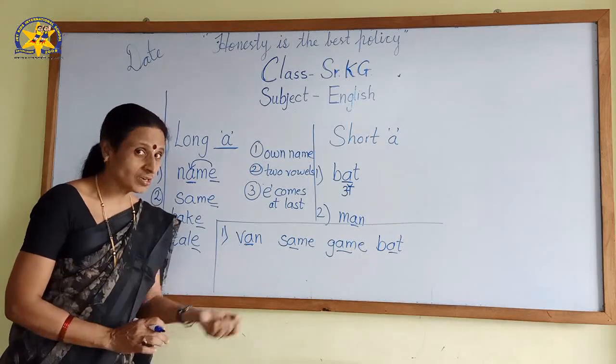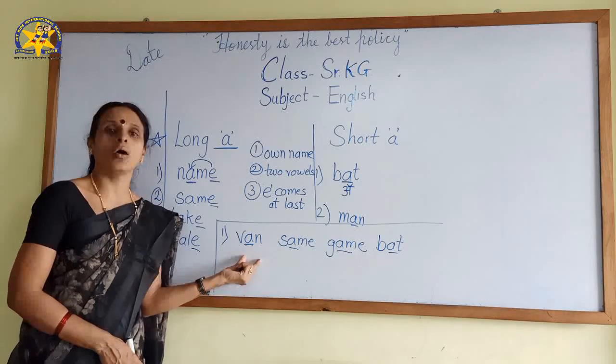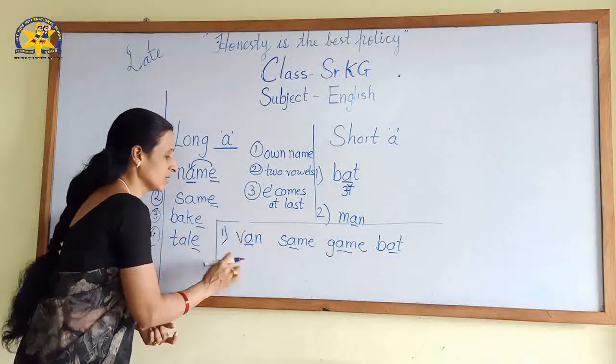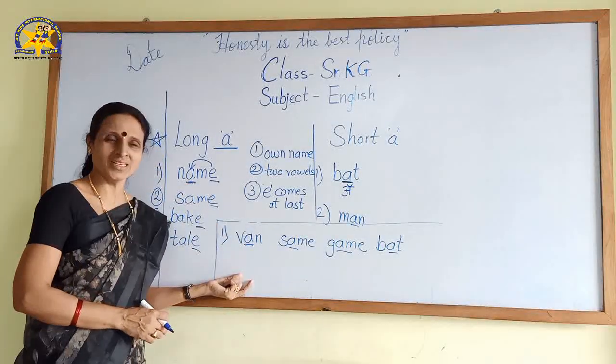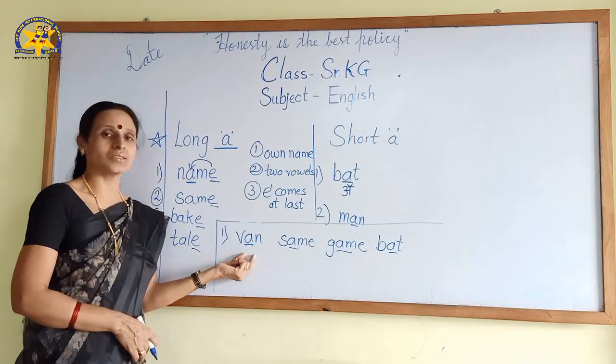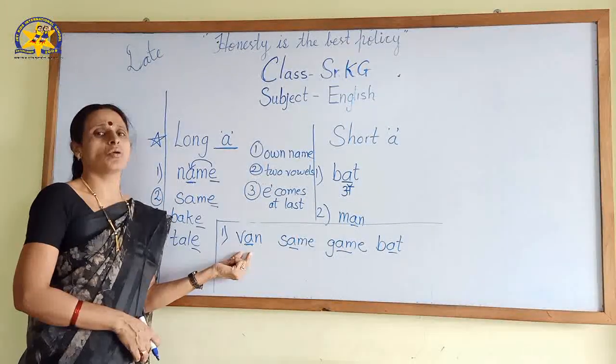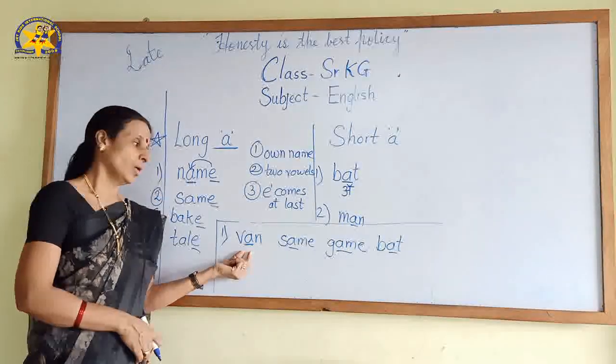And what is our question? What I told you: if you find a long vowel word, you have to circle it. So should I circle this one? No, I can't, because it is a short A sound word. It is not long. Okay, next.